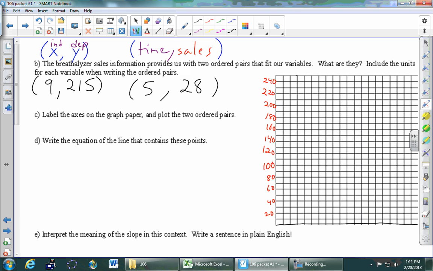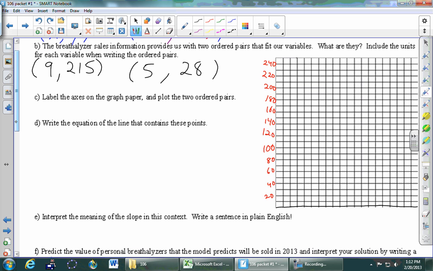And once we've got the vertical labeled, we can then label the horizontal. What are the horizontal numbers? Yeah, they're years. And what are the two X's that we're going to be plotting? 5 and 9. So you just got to pick a good scale so that 5 and 9 are here. They need to fit on here, but you don't want them to be smushed. Should I go by tens again? Now, if we go by tens, then this very first one here is a 10. And again, everything is compact. Everything happens before that line. So you can go by ones if you want. You can go by halves if you want. But you just want it so that the graph kind of has some space.